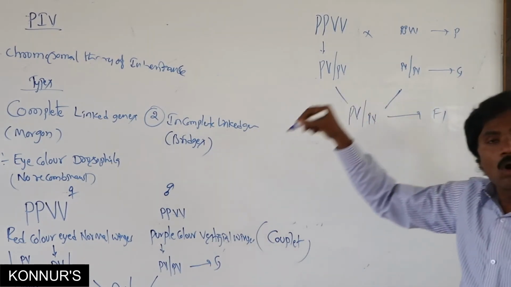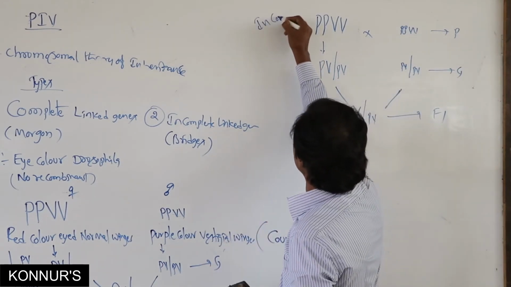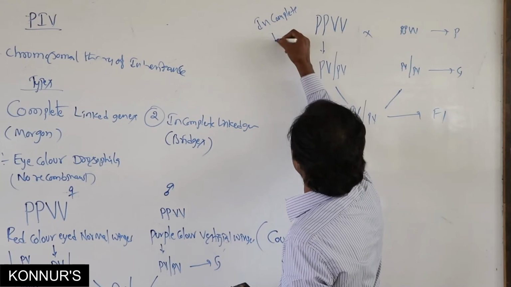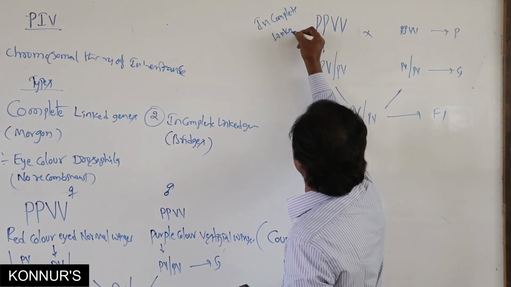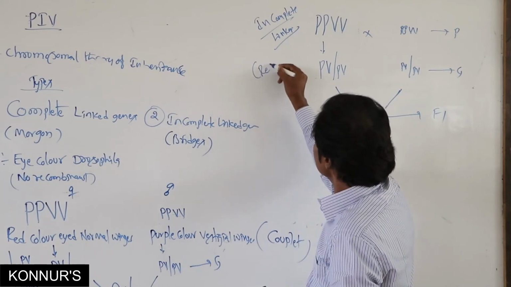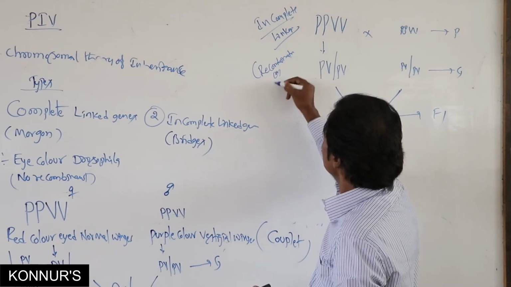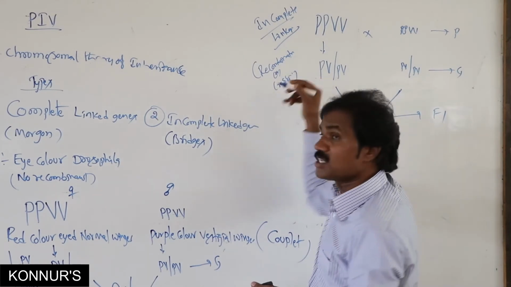Here also, all F1 progeny, if it is incomplete linkage, that means recombination takes place, or crossing over takes place.